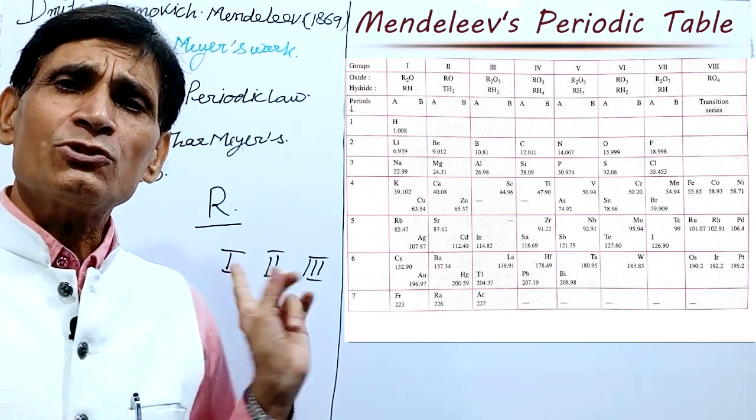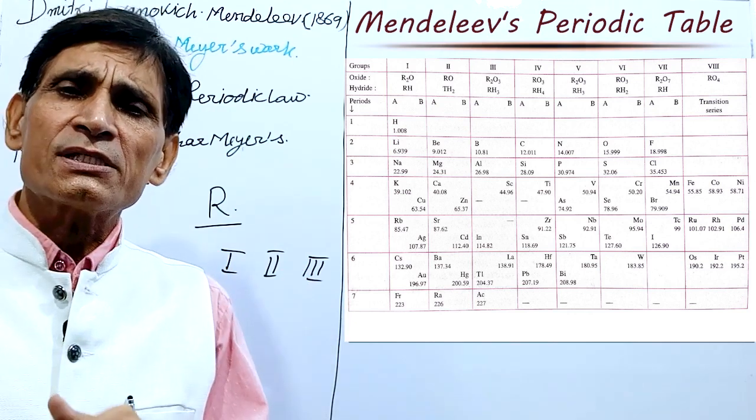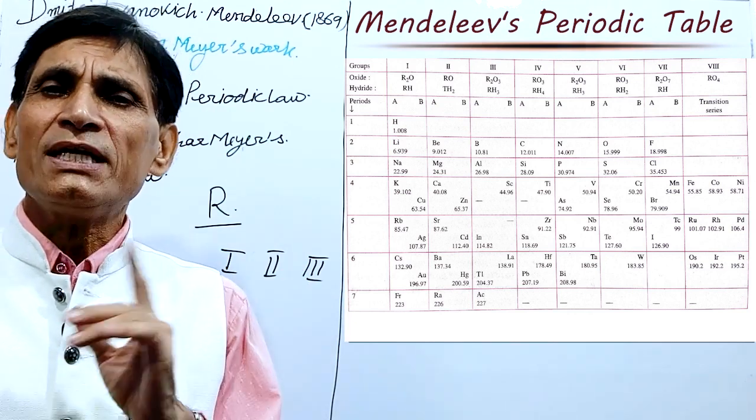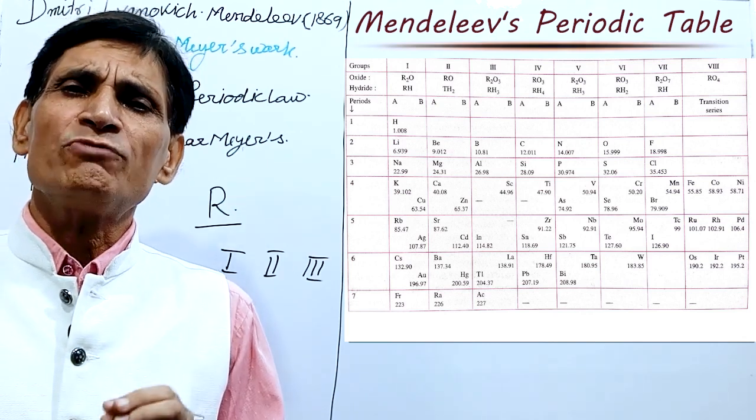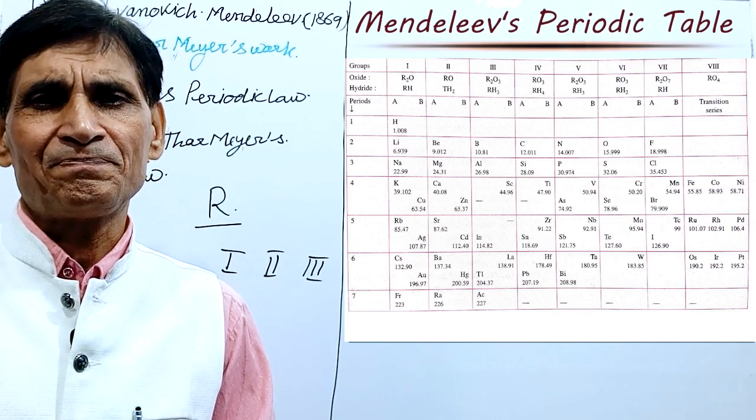And each of these groups is further subdivided into A and B subgroups. Noble gases were not known at that time.